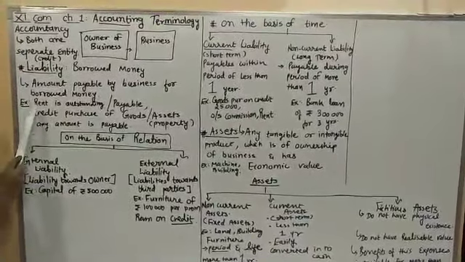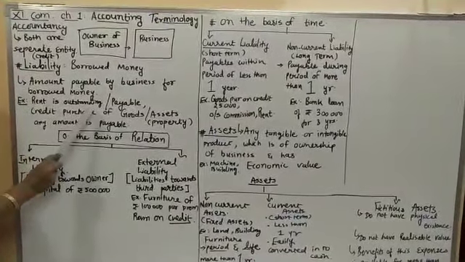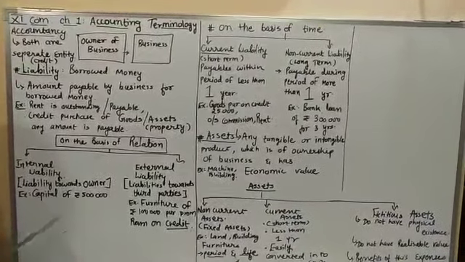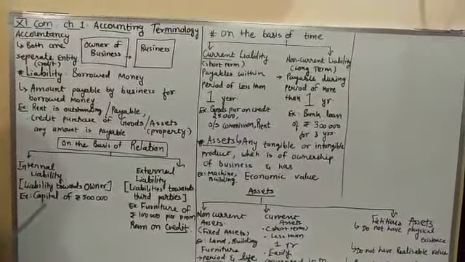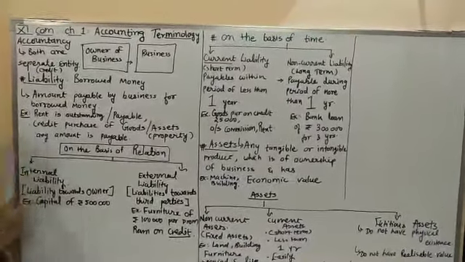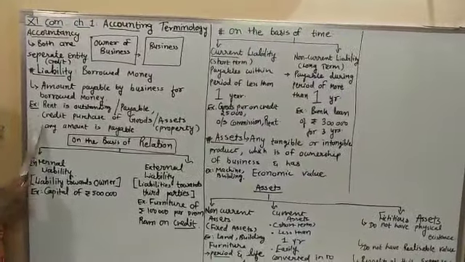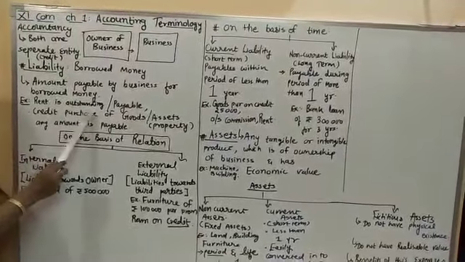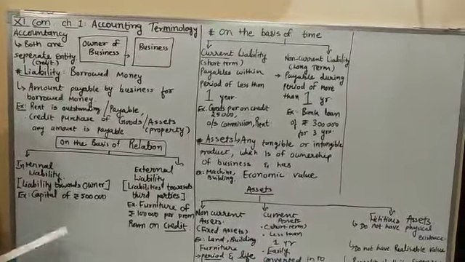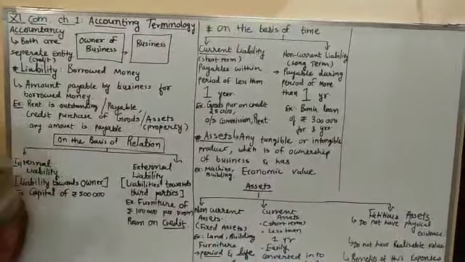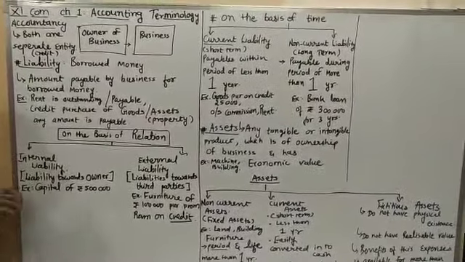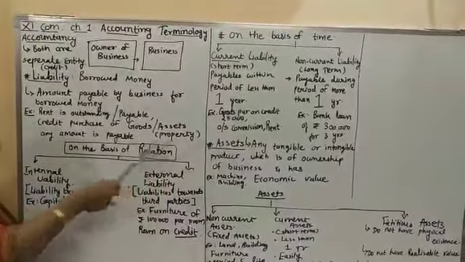For example, when the rent is outstanding, our business has not made the payment of the rent of rupees 10,000 in this month. So it is said that there is a liability of 10,000 of outstanding rent. Next example is of credit purchase of goods. Your business has purchased the goods from the other person or other businessman. So the liability is created that our business has to make the payment to the other business.